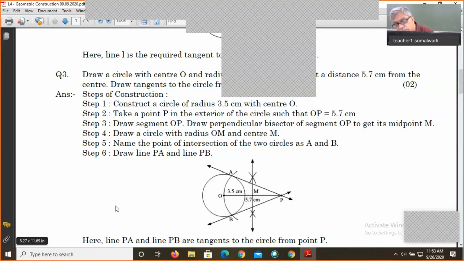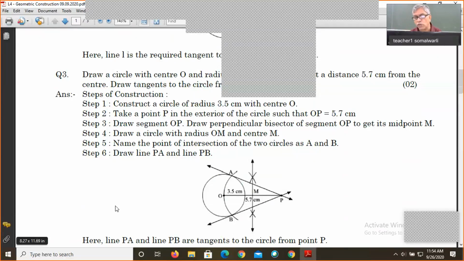If I join OA and AP, what can you say about OAP? The measurement of OAP will be 90. Why? The reason is not that AP is a tangent. We don't know whether AP is a tangent or not; we are fixing whether AP is a tangent. To show that, we join OA and AP.